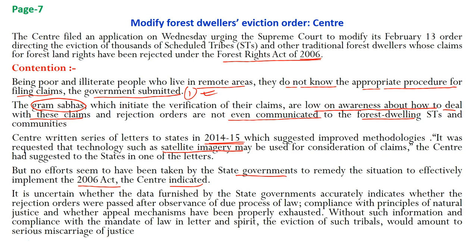It is uncertain whether the data furnished by the state government accurately indicates whether the rejection orders were passed after observance of due process of law. This is what the center is also claiming. Compliance with the principle of natural justice, and whether appeal mechanisms have been properly exhausted. How would they go for appeal if they don't know the rules?